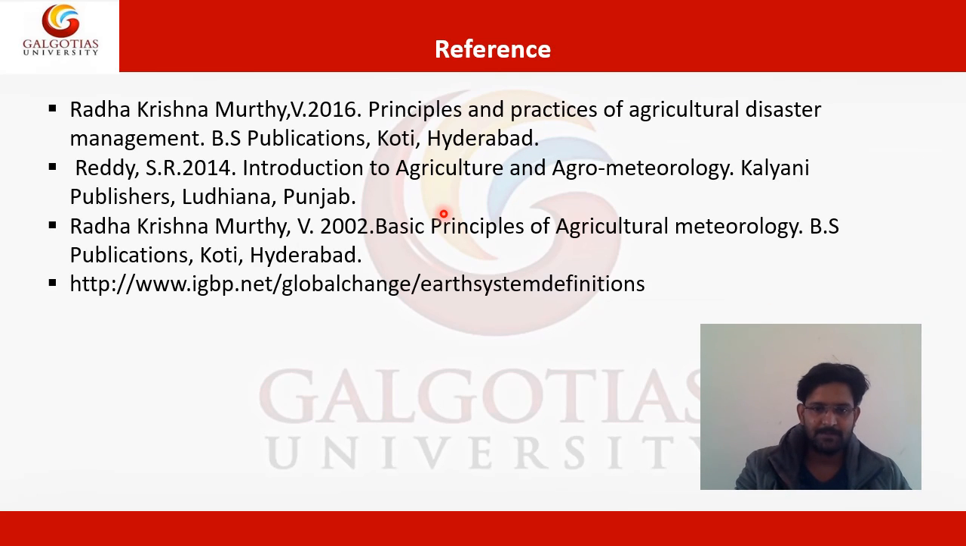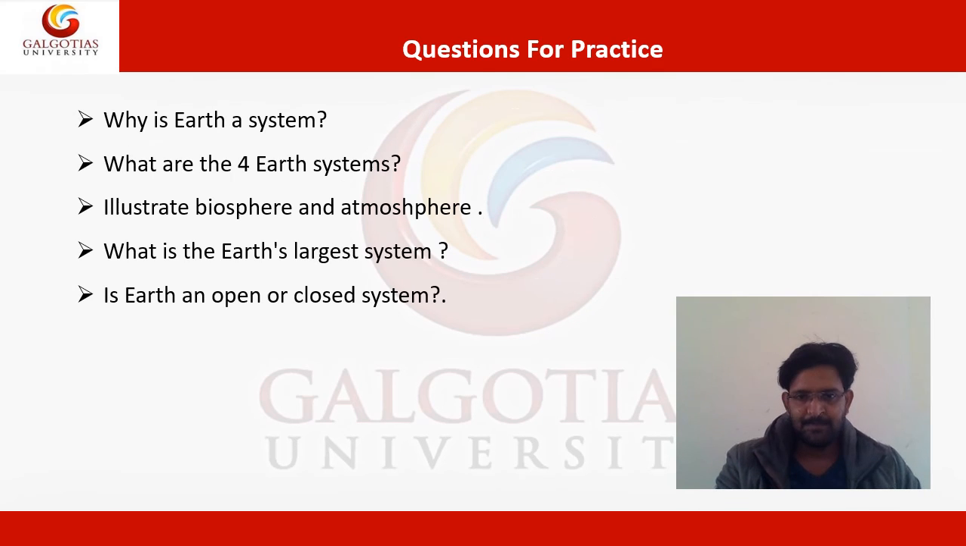Now these are some reference books which you can follow, which I would like to recommend to you: Radhakrishnan Murthy 2002, Basic Principles of Agricultural Meteorology publication. Now these are the questions for practice. Why is earth a system? Second, what are the four earth systems? Third one, illustrate biosphere and atmosphere. What is the earth's largest system? So these are questions for you.